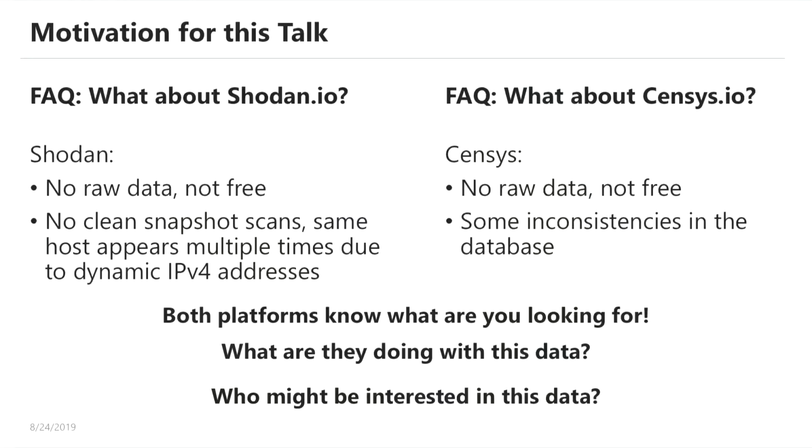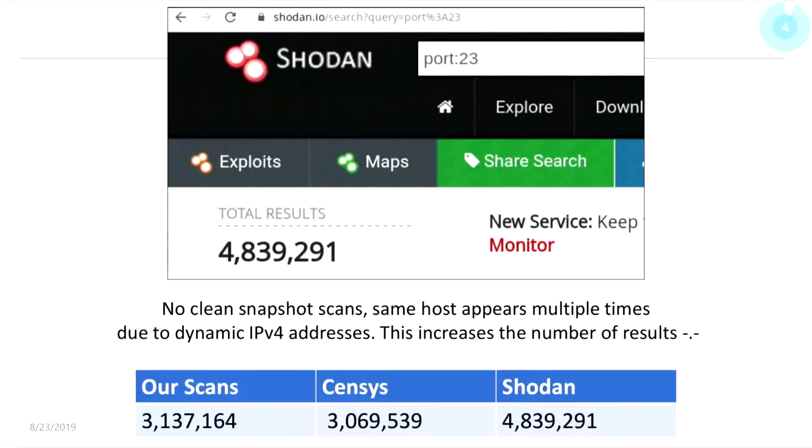Censys is very good, also an academic project, or it was in the past; now they became a startup, and since they are now a startup, they are not providing the raw data for free, and they also have some inconsistency in the database, which I will show later. The next point is, you need to think about the people that are running these platforms: they know what you are looking for. And the question is, what are they doing with this data? And the next question is, who might be interested in this data? So that's why it is better to scan the internet on your own.